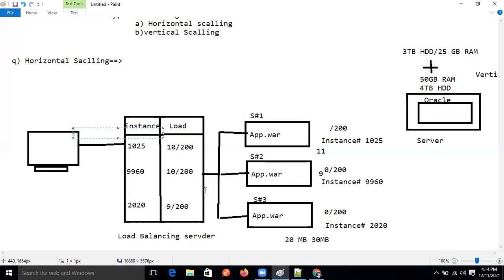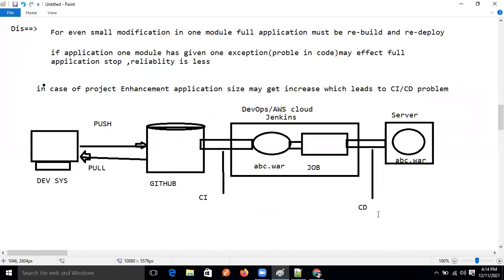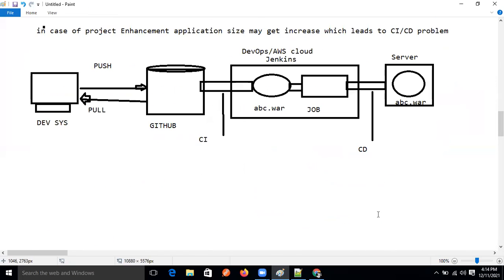Now let's understand what microservices are, guys.